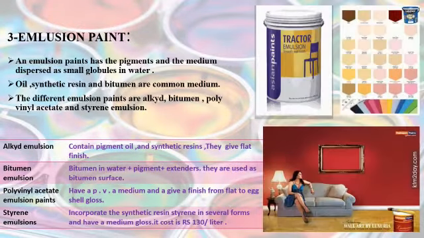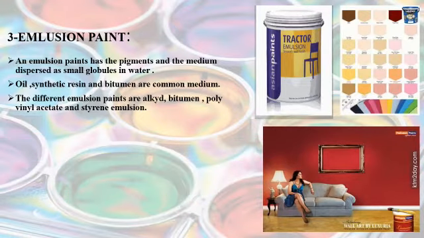Emulsion paints. An emulsion paint has a pigmented medium dispersed as small globules in water. Oil, synthetic resins and bitumens are common mediums. The different emulsion paints are alkyd, bitumen, polyvinyl acetate and styrene emulsions.